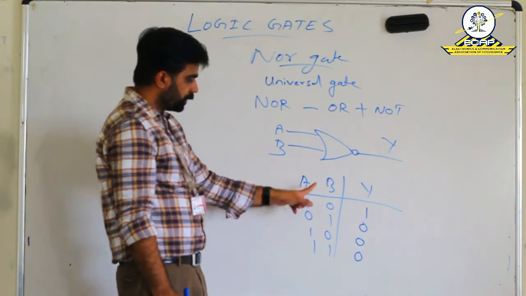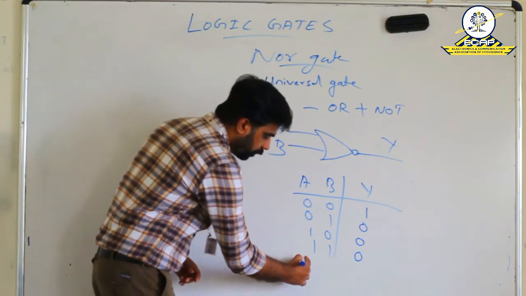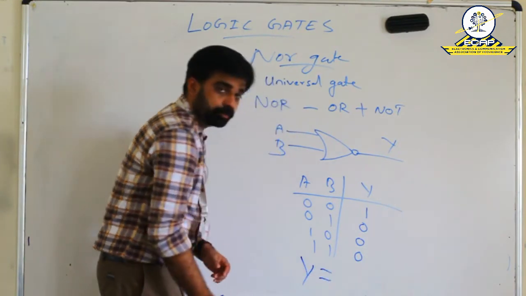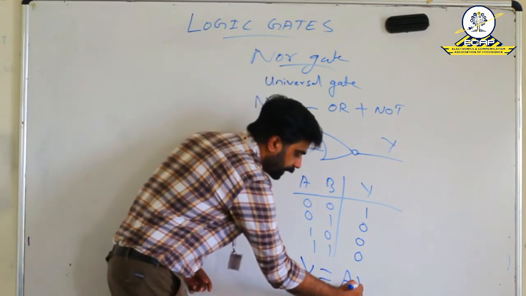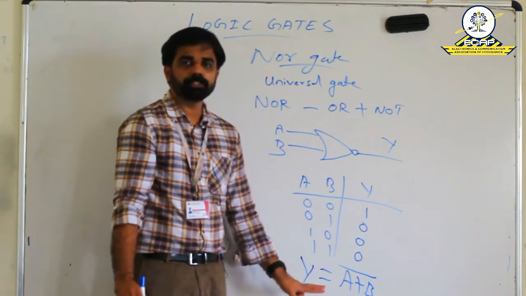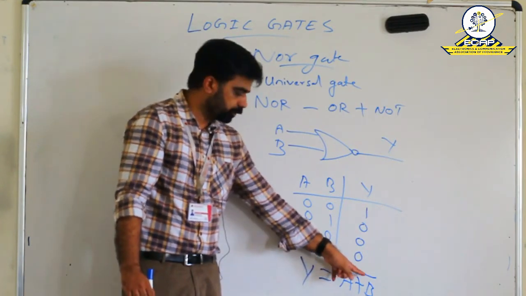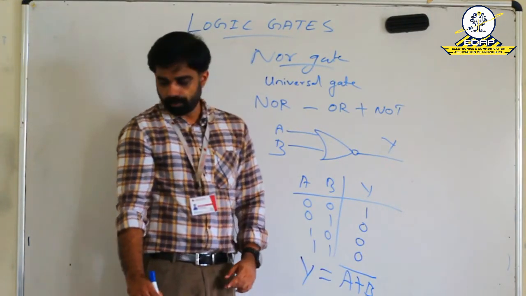From this truth table, we can represent the expression of NOR gate: Y is equal to A plus B the whole bar. That is, A plus B is the expression of OR gate, and its complement is taken here. That is why A plus B the whole bar.